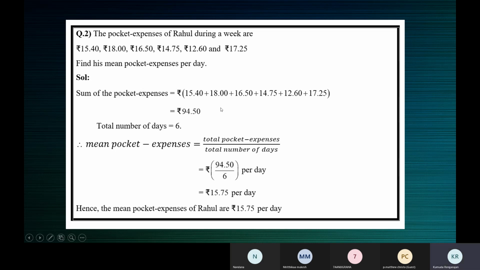The answer may look easy, but this answer involves adding some decimal numbers, which you should be able to do very comfortably. And also a division process, 94.5 divided by 6. You should also know this division correctly. So if you have trouble in addition or in this division, let me know in the next class.